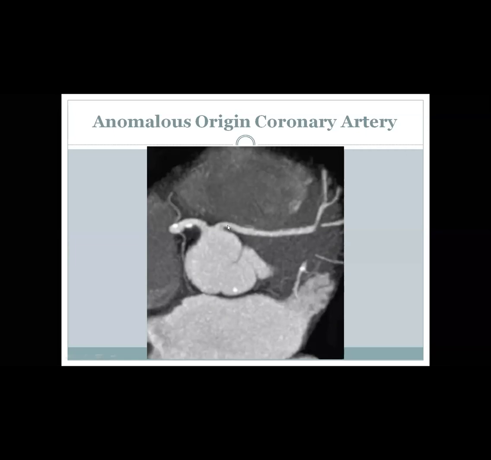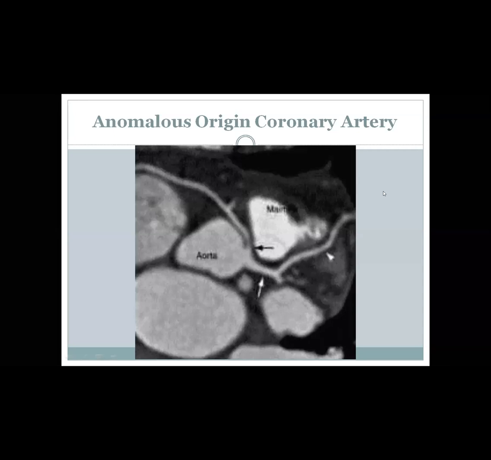It is considered an interarterial course. Is this course benign or malignant? It is malignant because it is coursing interarterial. This is anomalous left coronary artery arising from the right coronary sinus, coursing between the aorta and, most likely, part of the RVOT and pulmonary artery. So it is a malignant course.